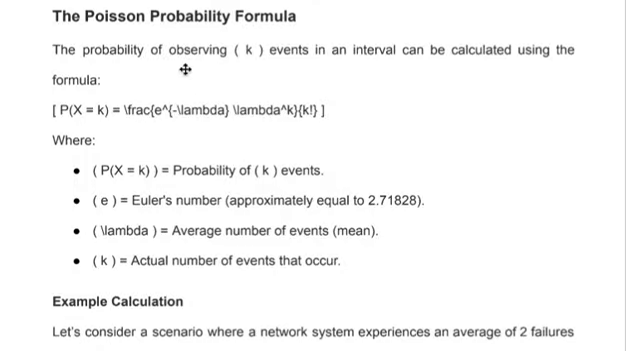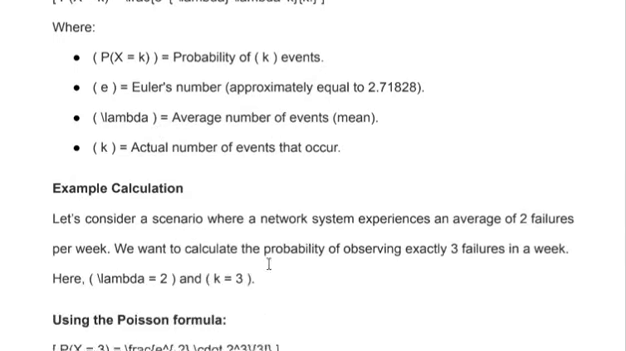The Poisson probability formula. The probability of observing k events in an interval can be calculated using the formula below, where P(X = k) is the probability of k events, e is Euler's number, approximately equal to 2.71828, lambda is the average number of events, the mean, and k is the actual number of events that occur.